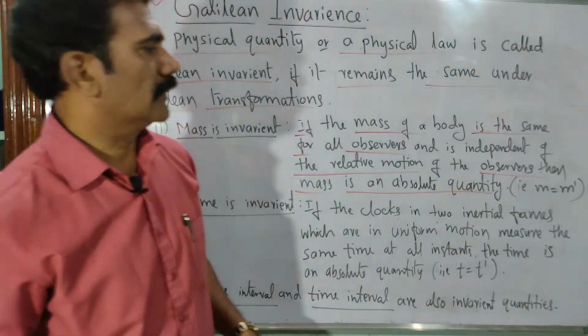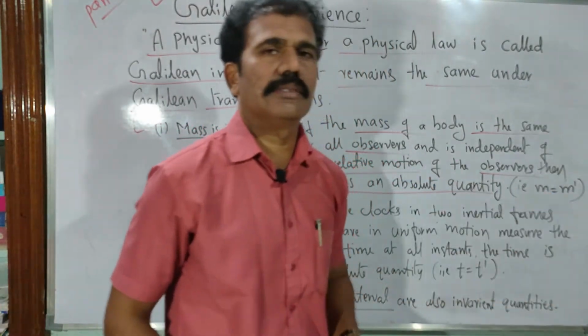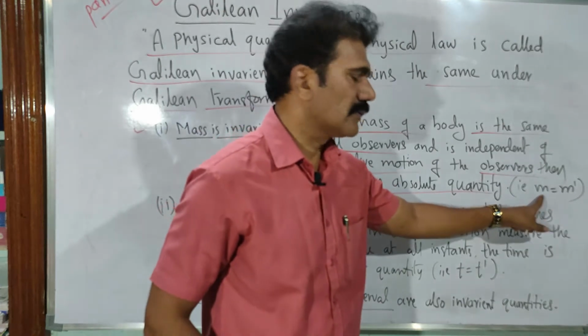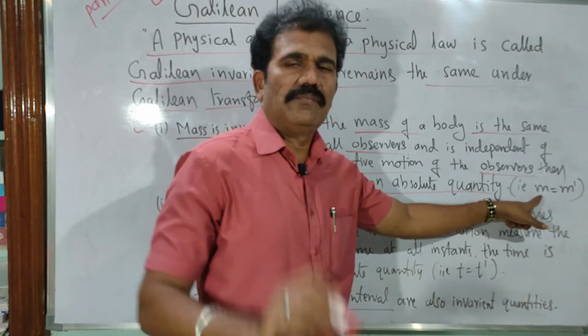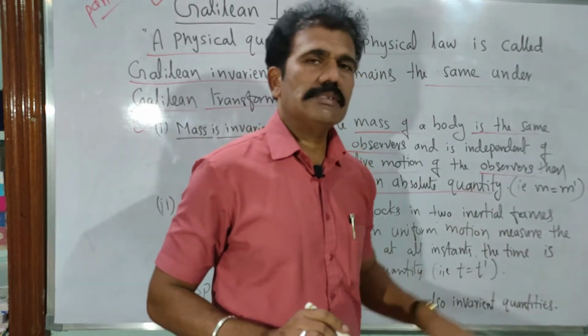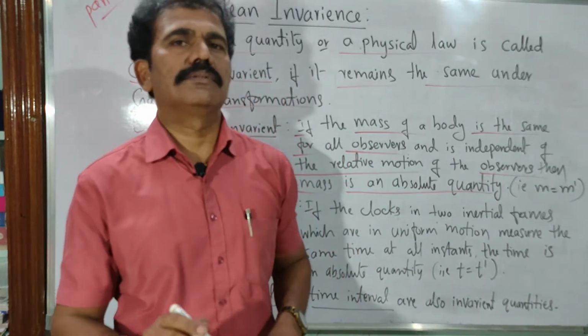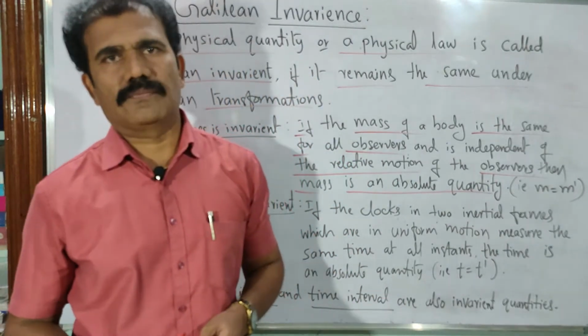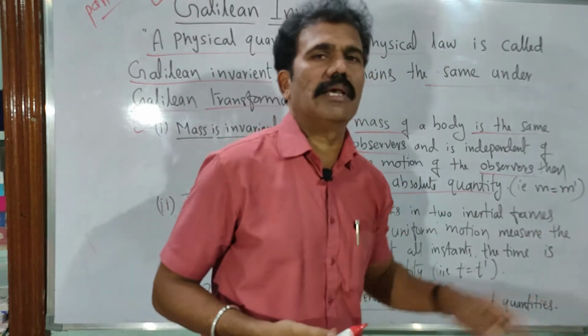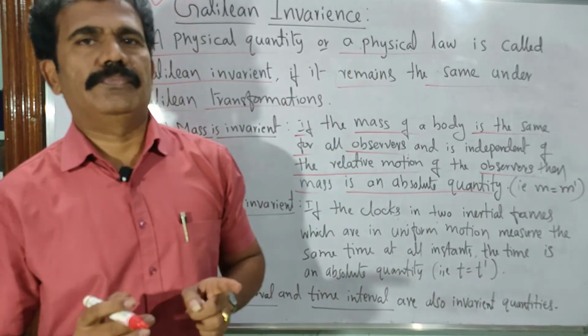Mass is an absolute quantity, or you can say M is equal to M dash. What do you mean by that? M is the mass of the body measured with respect to a fixed observer, and M dash is the mass of the same body measured with respect to a moving observer. In this case you get M equal to M dash; both masses should be the same.